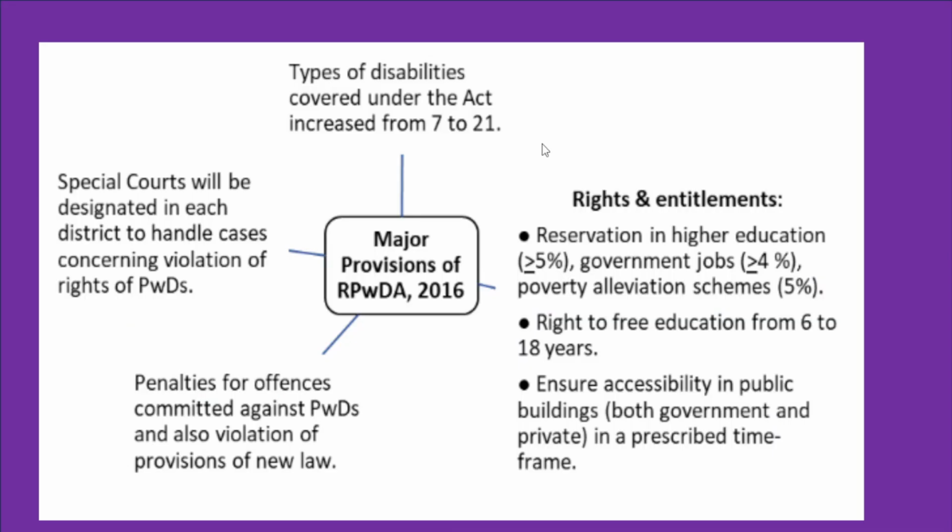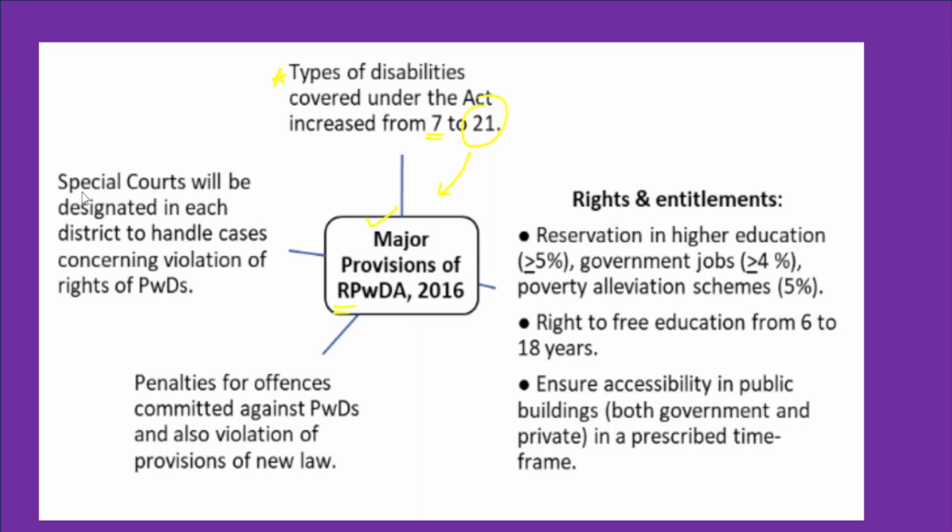So in the year 2016, the Rights of Persons with Disabilities Act was passed. Now, what are the major provisions of this act? So this particular act has differentiated or demarcated different types of disabilities, so they are being covered under the act. These disabilities were increased from 7 disabilities to 21 disabilities. Now 21 disabilities are being covered under the Persons with Disabilities Act.